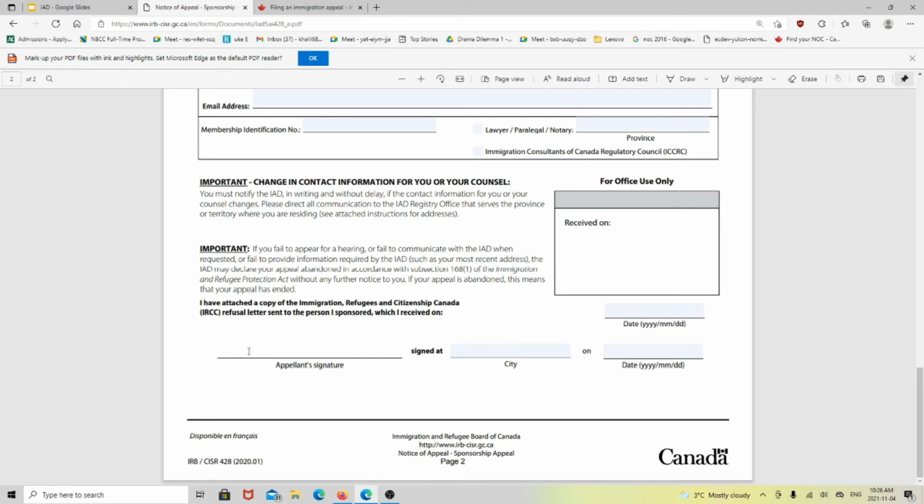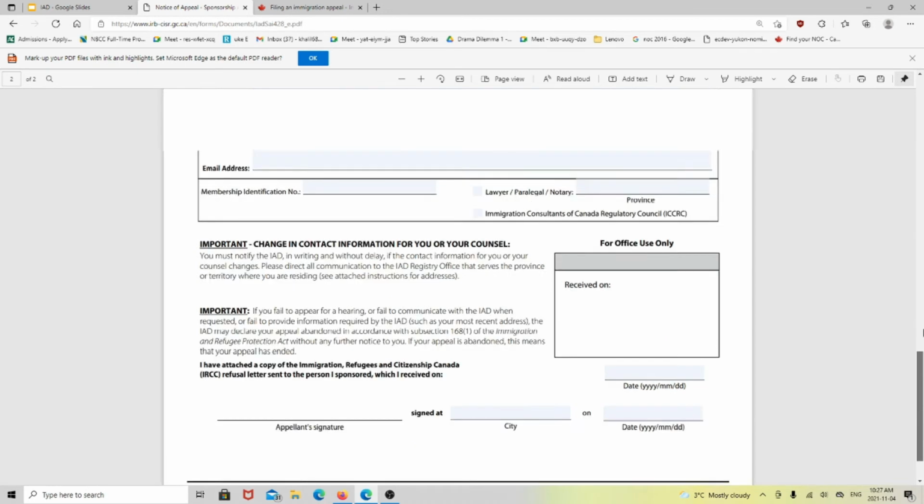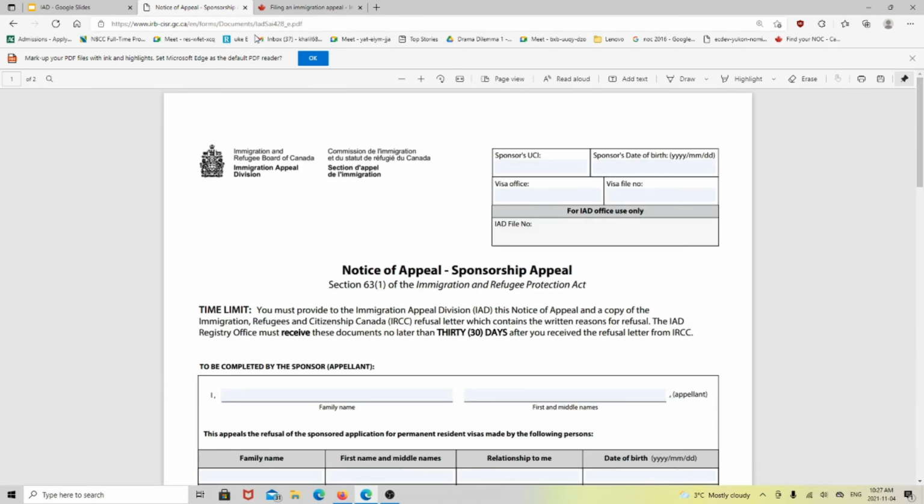Okay, if you are a Canadian citizen or permanent resident who applied for your parents as a permanent resident of Canada and the application was refused, then you are the appellant. So you are appealing, and you put your signature here, the city where you signed it, like in Mississauga or in Toronto, and the date when you signed this application. So guys, it was a very simple application form for the family sponsorship refusal.